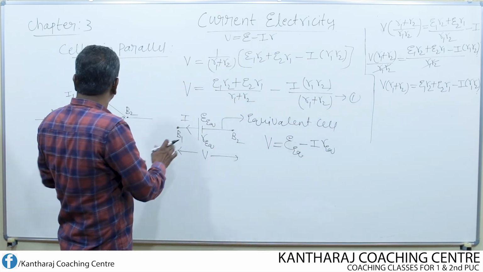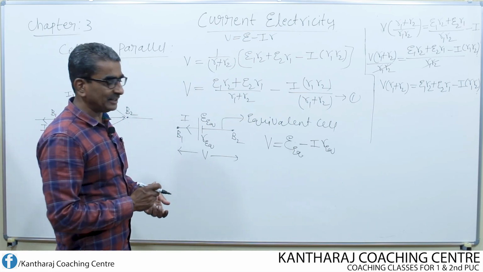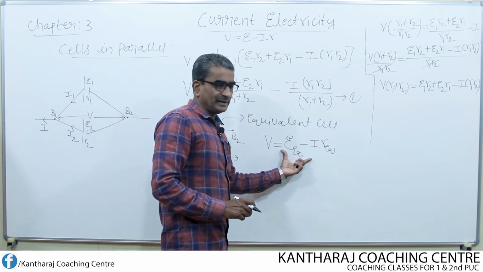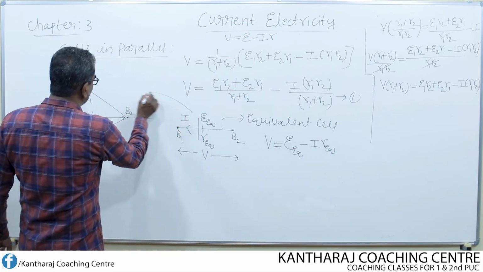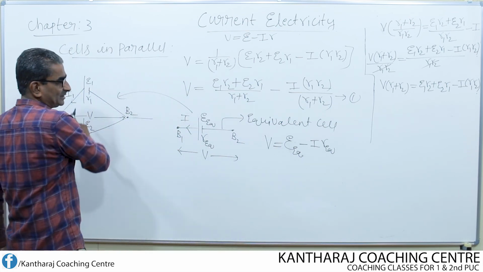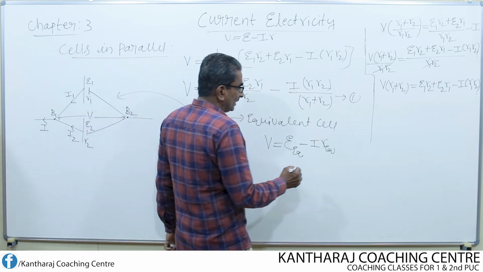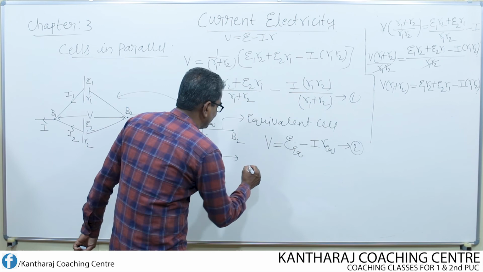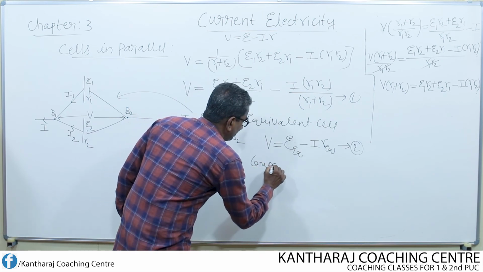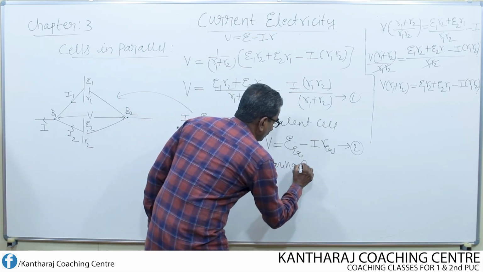And we obtain this equation by considering two cells independently. And we write this equation by considering only one cell. This one cell is equivalent to these two cells. Let's call this equation 2. If I compare 1 and 2, what do I get now?